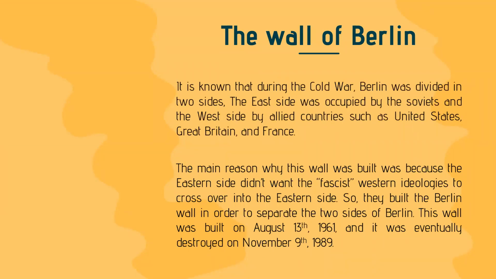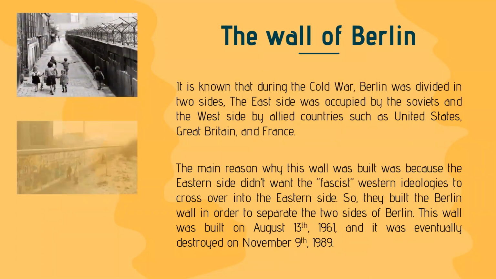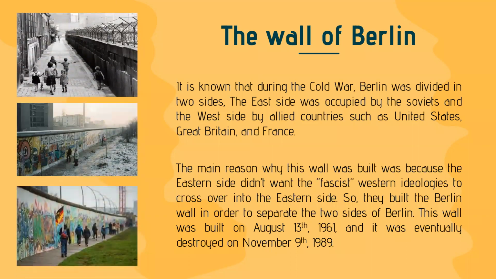So, they built the Berlin Wall in order to separate the two sides of Berlin. This wall was built on August 13, 1961, and it was eventually destroyed on November 9, 1989. Here are some pictures of the Berlin Wall in different years.